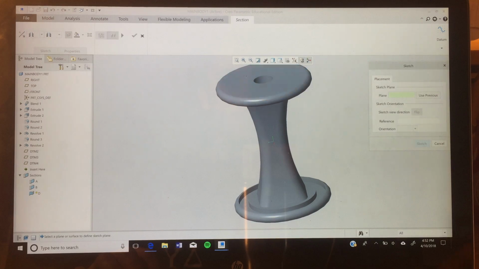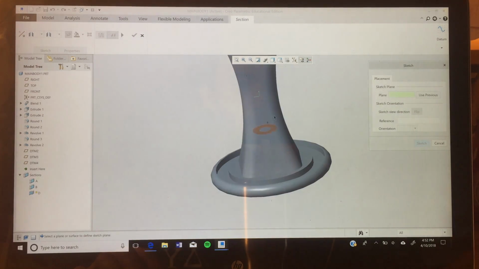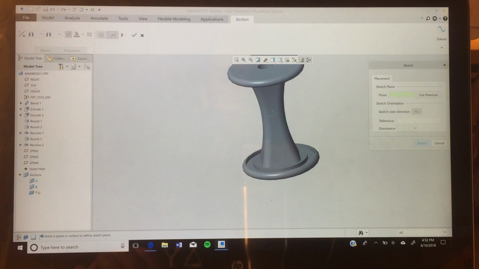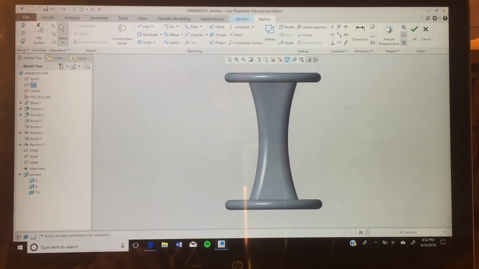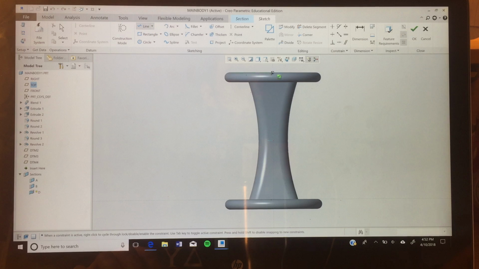We're going to sketch it along the right plane. That'll be good. And what we just want to do is just create our sketch.